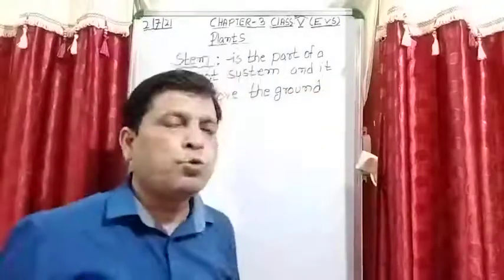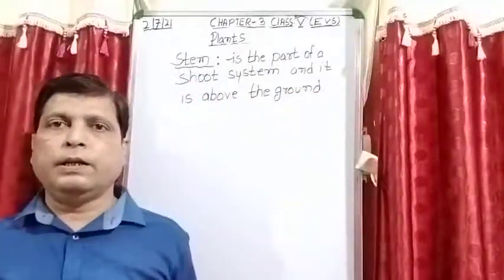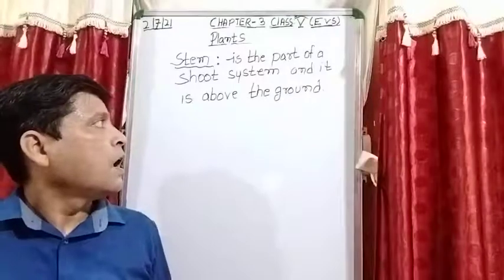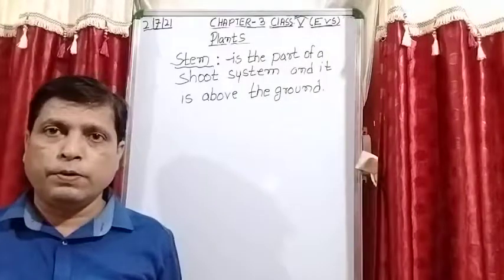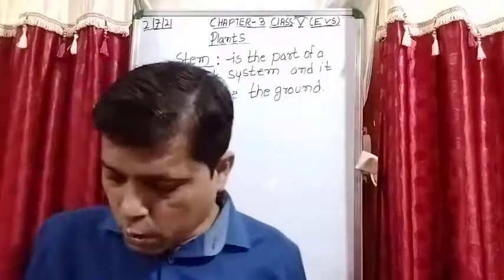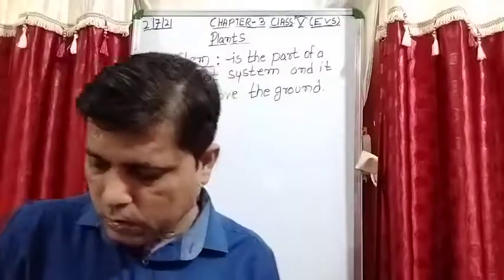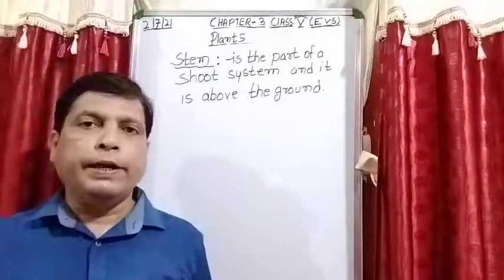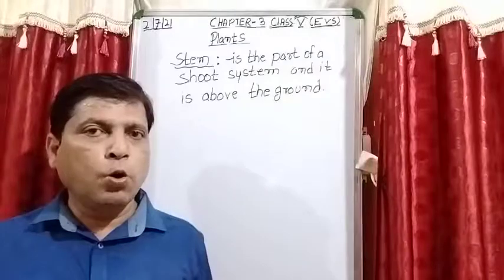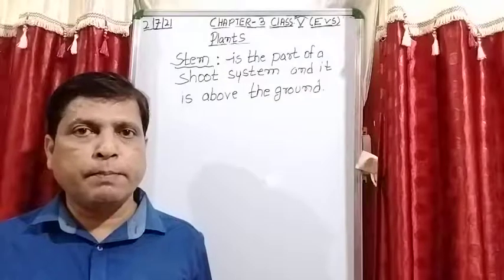Stem is the part of a shoot system and it is above the ground. Is it clear? And what role is played by the stem?